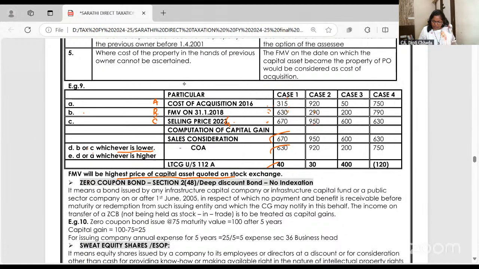Now, fair market value or selling price, whichever is lower, so 290. This or 920 cost, whichever is higher, so cost. The selling price is the same.